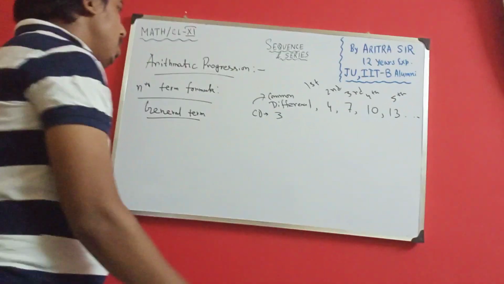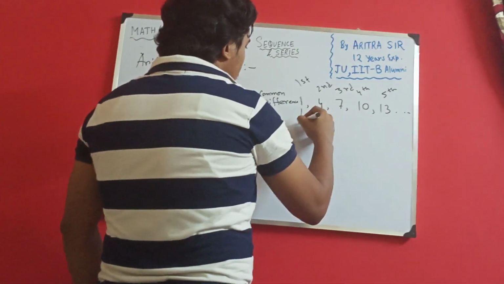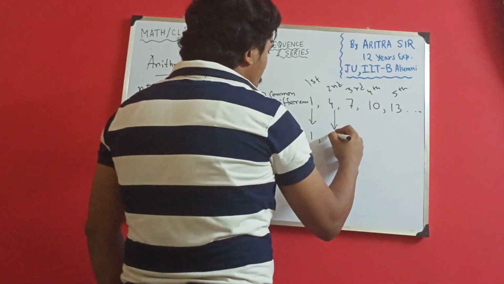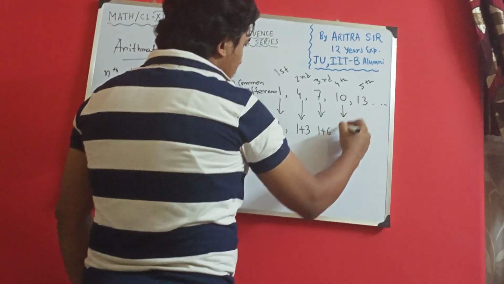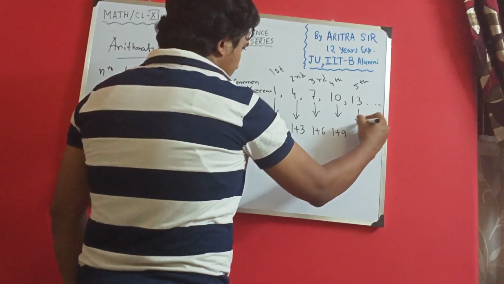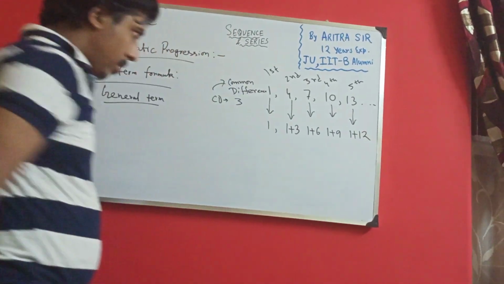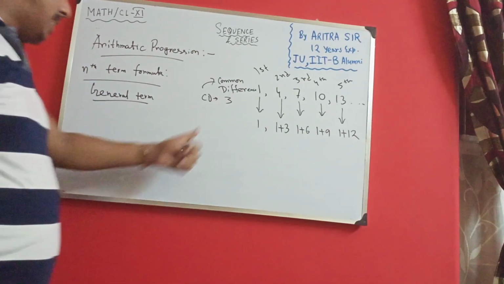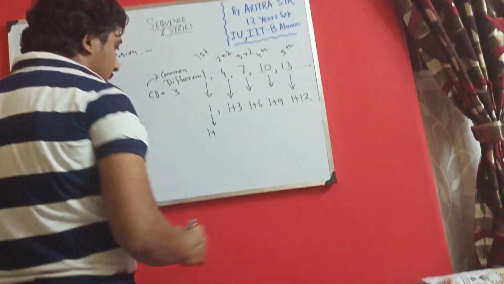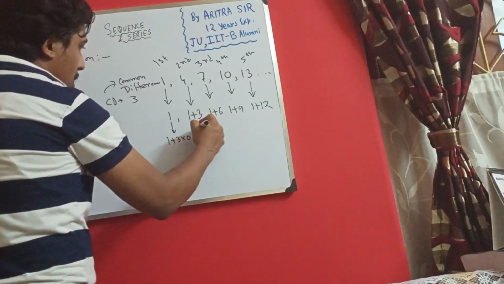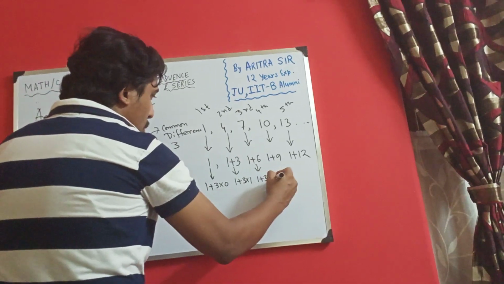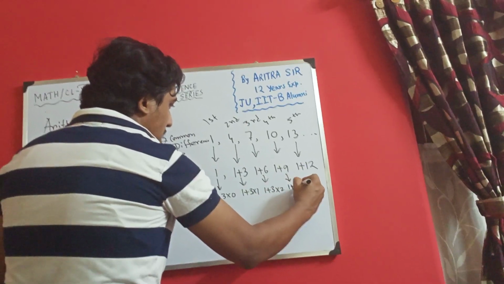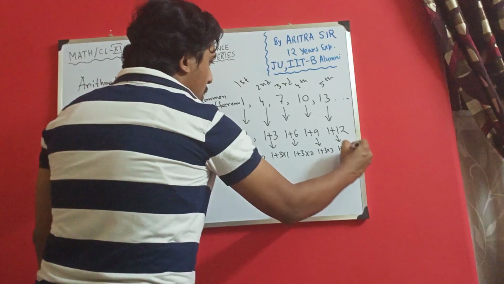Right? So how can I write? This 1 can be written as it is 1. 4 can be written as 1 plus 3. 7 can be written as 1 plus 6. 10 can be written as 1 plus 9. 13 can be written as 1 plus 12. So I see common difference is 3 and 1 is the first term. So I can write it as 1 plus 3 into 0, 1 plus 3 into 1, 1 plus 3 into 2, 1 plus 3 into 3, 1 plus 3 into 4.